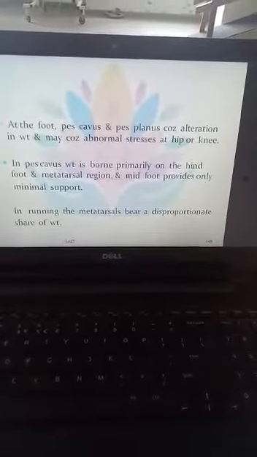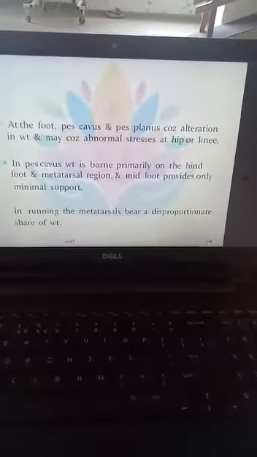Next, because of the pes cavus, weight is borne primarily on the hind foot and the metatarsal region. Mainly in pes cavus, the whole body weight will be distributed to the hind foot as well as the metatarsal region, and the midfoot will provide only minimal support.